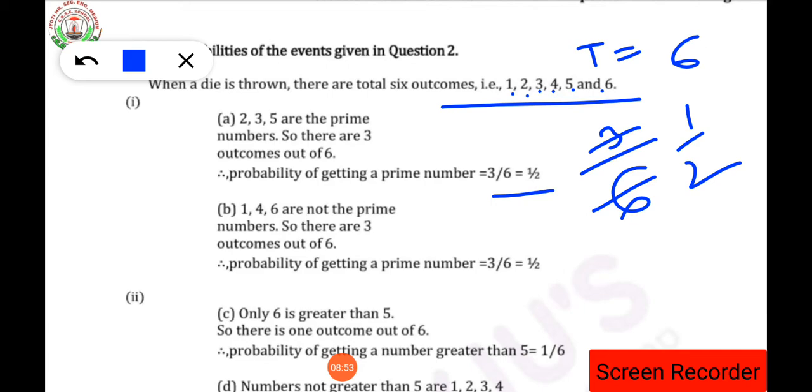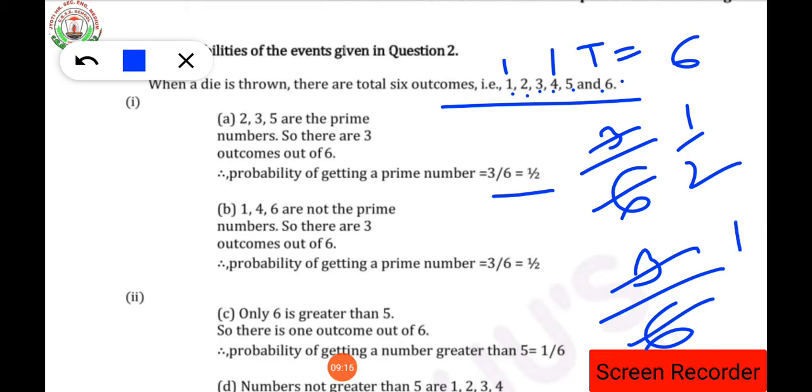Understood? Next, in the B part of question number 2 it is said, not the prime number, means except the prime number. So what are the numbers except the prime numbers? 1 is not a prime number, then 4 is not a prime number, 6 is not a prime number, so total how many? 3 is there upon 6, the total numbers present on the dice, so it will be again 1 by 2, the answer. Understood?